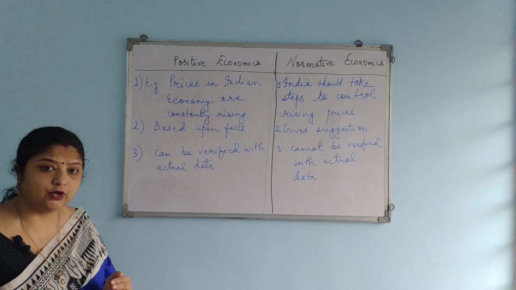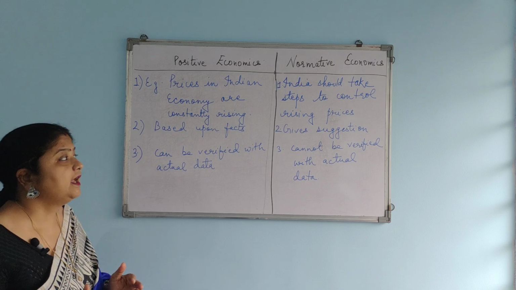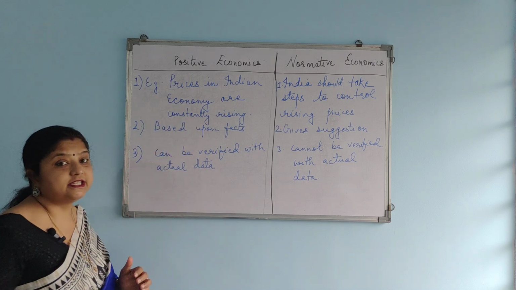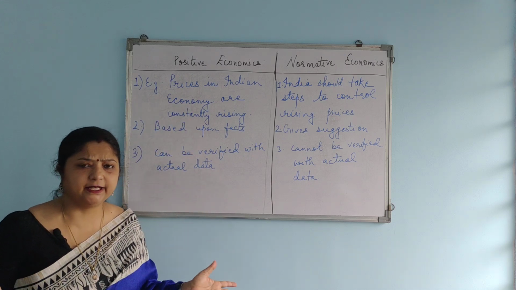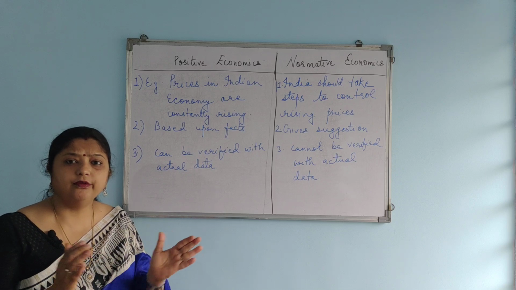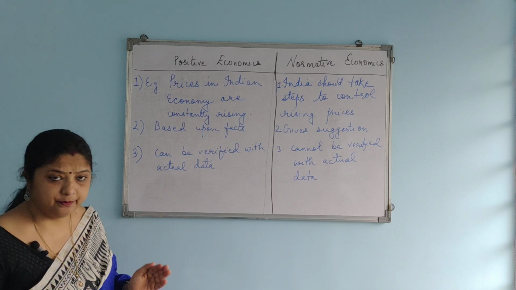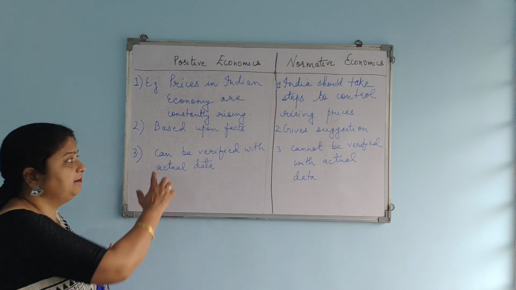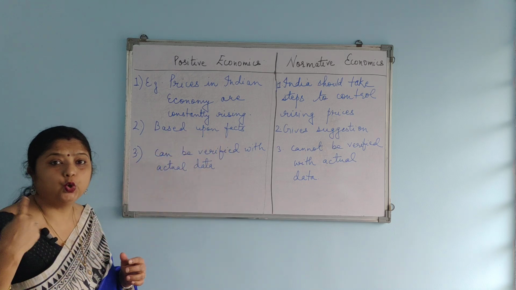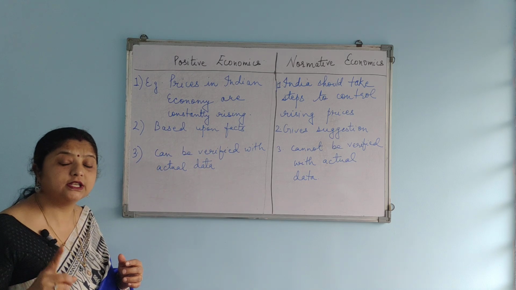Which statements will be called positive economics? Which statements are based upon facts? Various statements are used in economics. So how will we differentiate between positive economics and normative economics? Those statements which are based upon facts will be called positive economics.